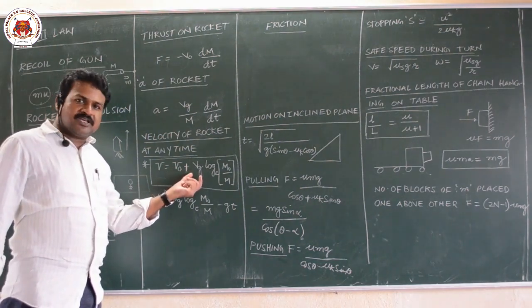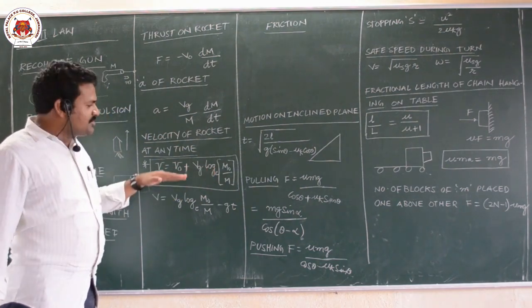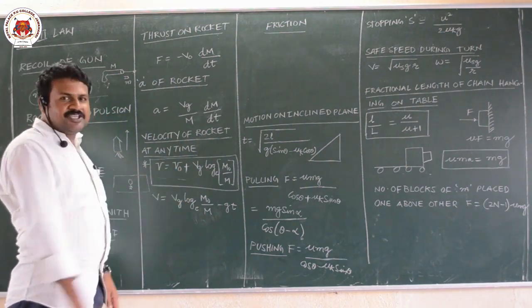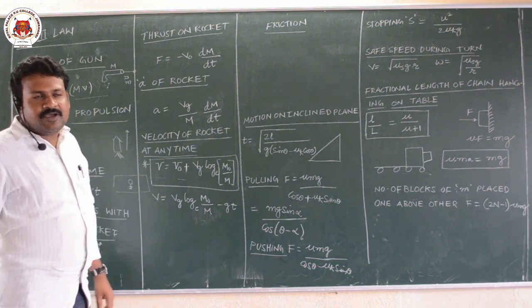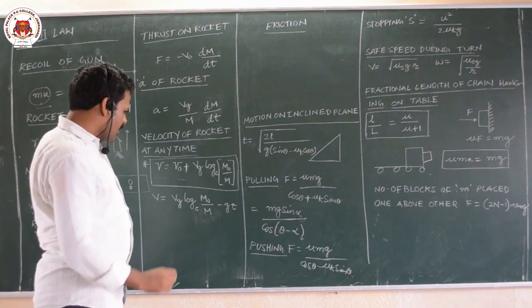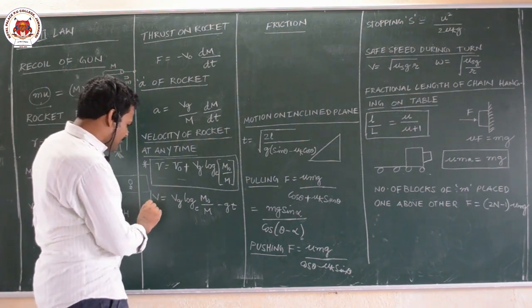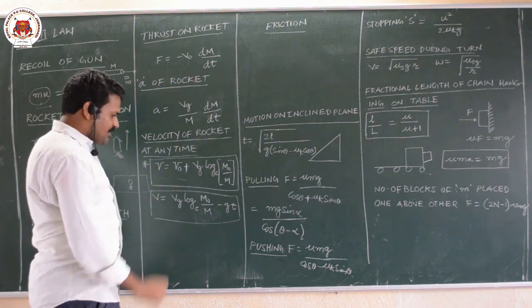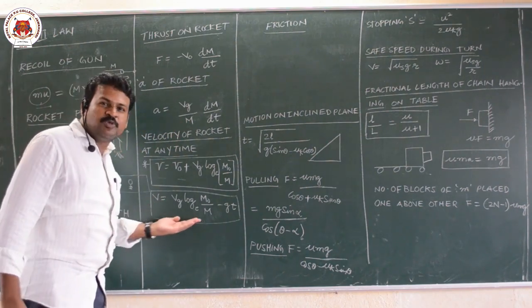This is the velocity of gas, log of m naught by m. This derivation we have done in our regular classes. Now, this is just a quick recap of Newton's laws of motion, so you can remember this formula. If I consider the gravitational force, v is equal to u minus gt.